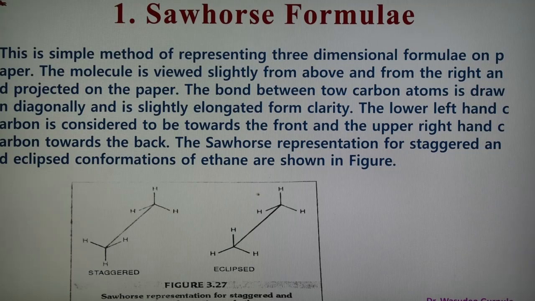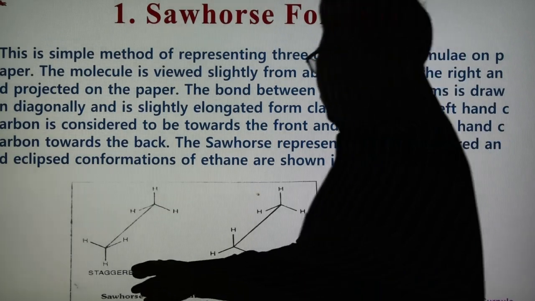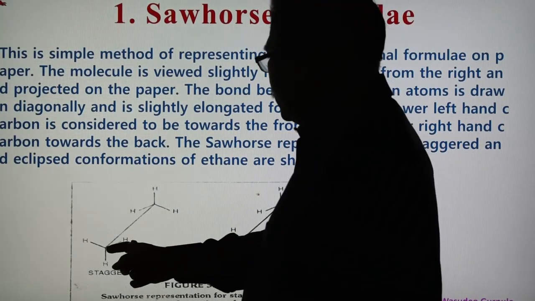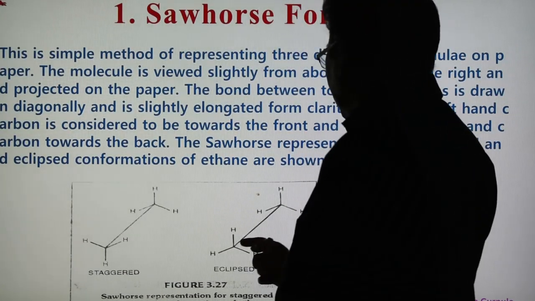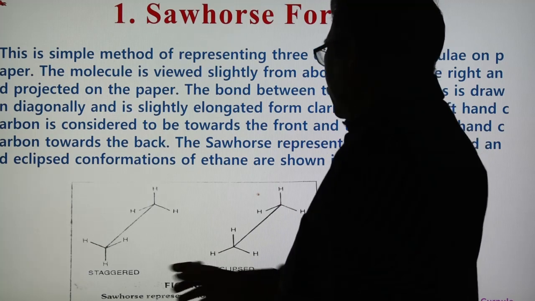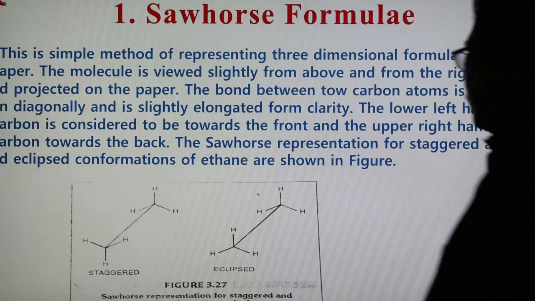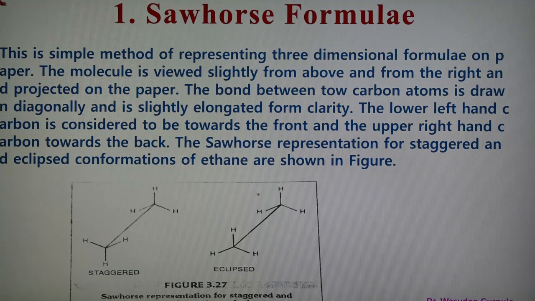The lower left-hand carbon is considered to be toward the front and the upper right-hand carbon toward the back. In this figure, the staggered and eclipse positions are shown. This is the front and this is the back. So this is the staggered and eclipse representation of the ethane molecule, and this is known as the Saw-Horse formula.